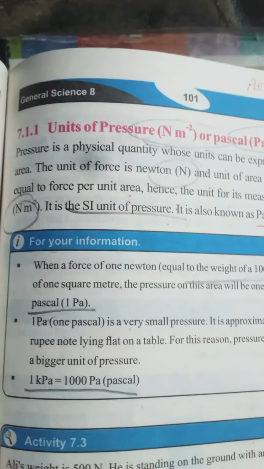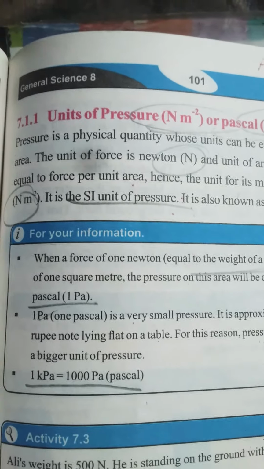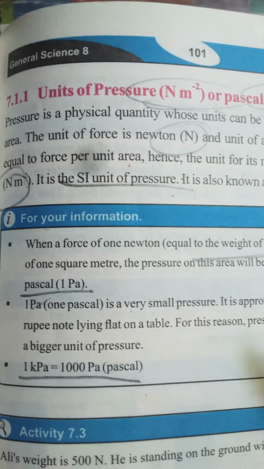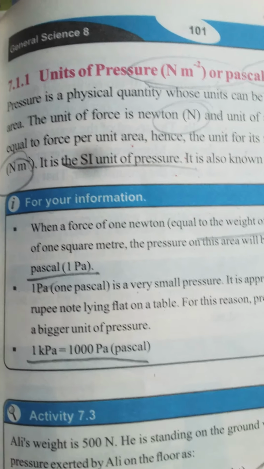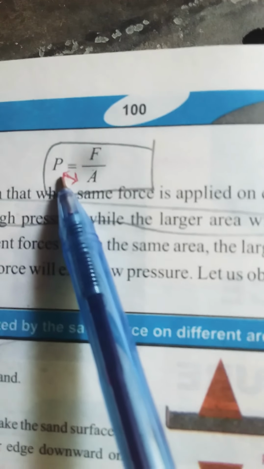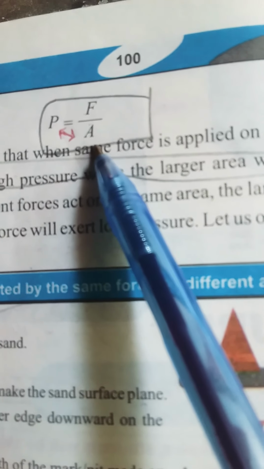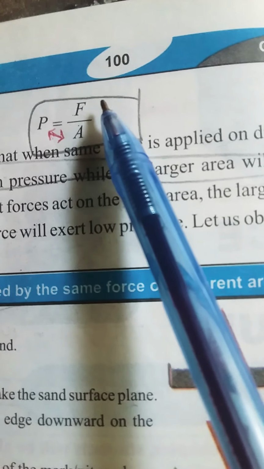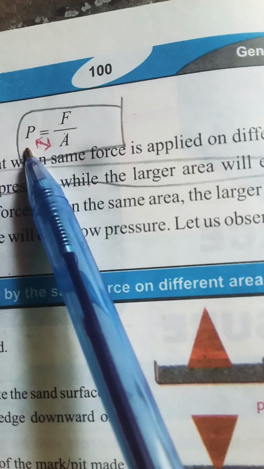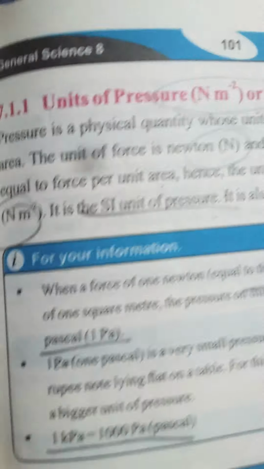First of all, pressure is a physical quantity and its unit can be measured in terms of force and area. As the formula for pressure is force per unit area, when we have to determine the unit of pressure, we will determine the unit of the force and the area first, and then by applying these units together we can find the unit of pressure.